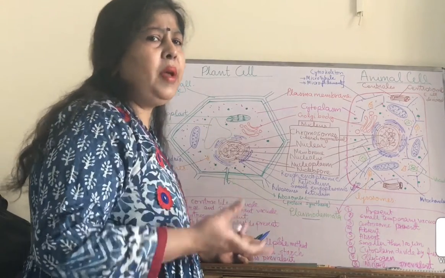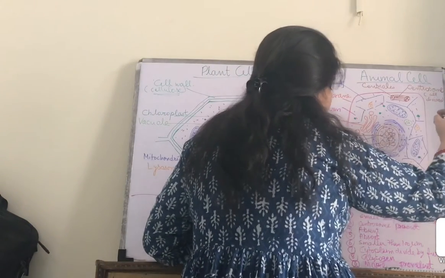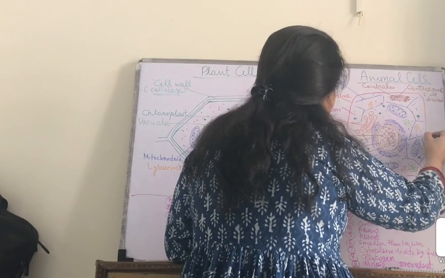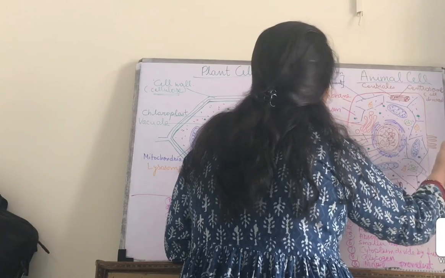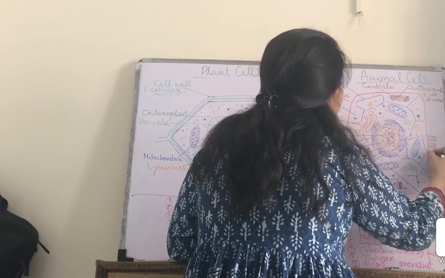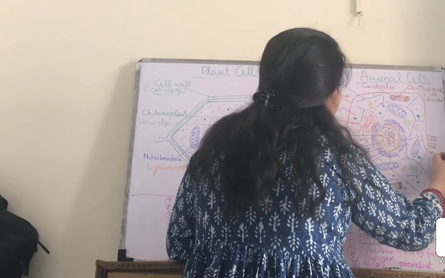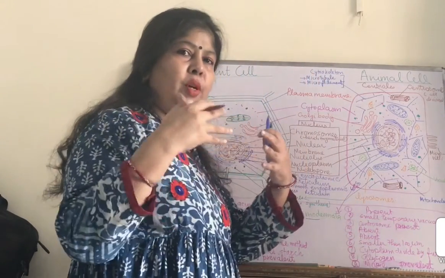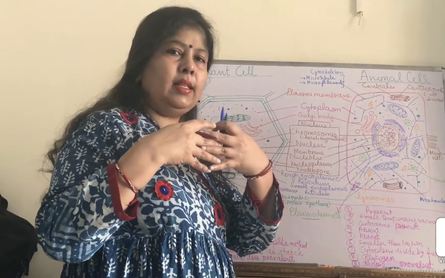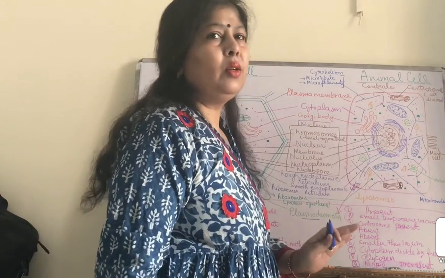Sometimes some animal cells have some villi-like structures like this, and these are called microvilli. These microvilli help in the attachment of two cells together.